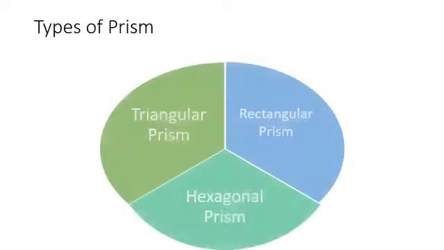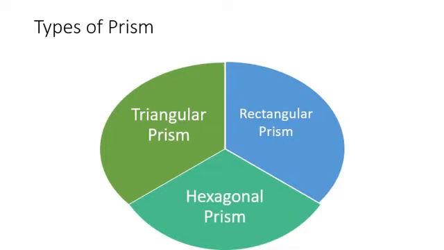Types of prism. We have studied three types of prisms: triangular prism, rectangular prism and hexagonal prism. First of all, I am repeating the definition of prism. A polyhedron whose base and top are congruent polygons and whose lateral faces are parallelograms in shape is called a prism. First one is triangular prism.